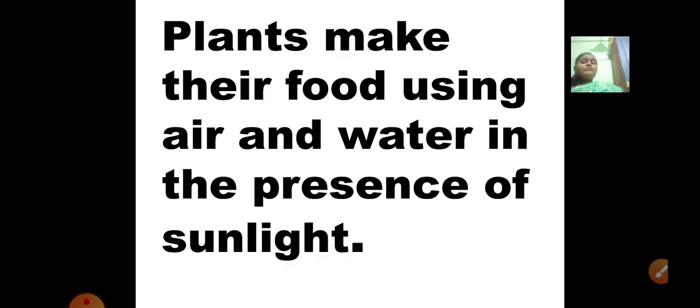Plants make their food using air and water in the presence of sunlight. Yes, plants are living things. They make their own food. What they need is air and water for preparing their food, and sunlight. So what all things do they need? Air means they require carbon dioxide, they require water, as well as sufficient sunlight to prepare their own